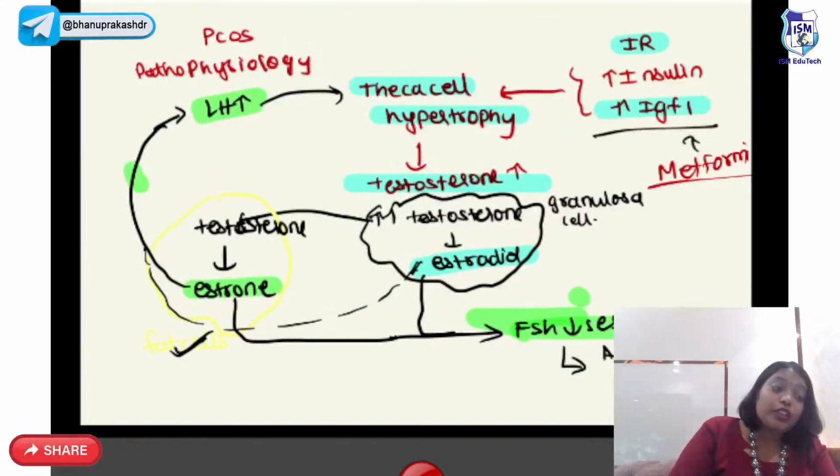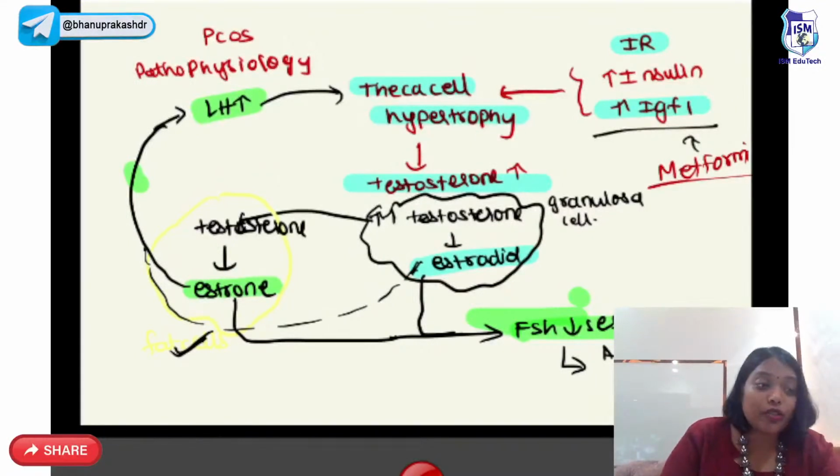What does estrogen do to LH and what does estrogen do to FSH? Excellent.